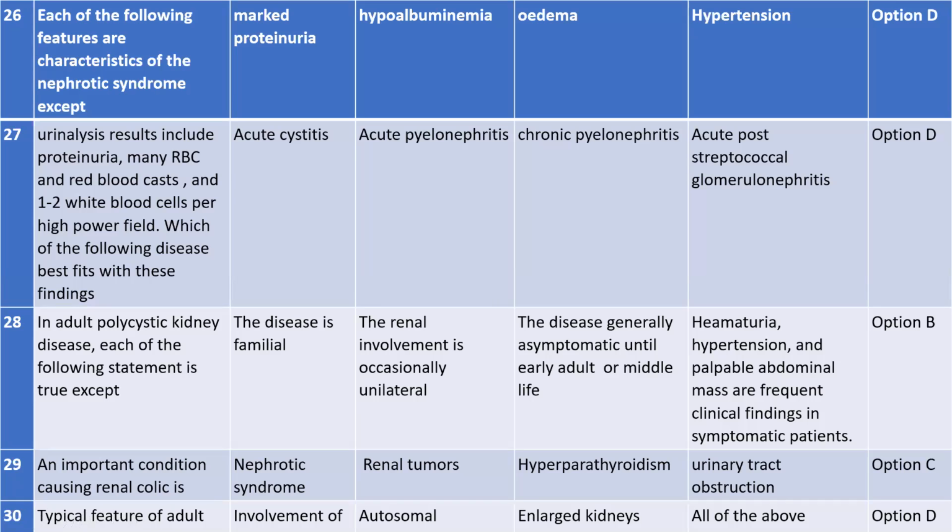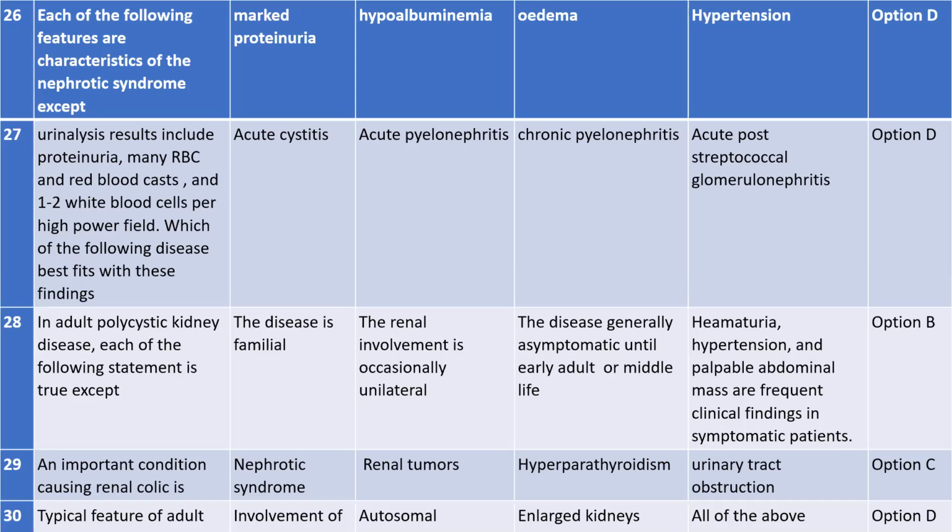Hypoalbuminemia also occurs, albumin is low. And then edema also occurs, like swelling over the body or any parts of the body. And hypertension is not the characteristic feature. It can be a clinical manifestation, a sign and symptom, but it is not the characteristic that denotes that a person suffers from nephrotic syndrome. So that is why option D is the correct answer. So let's move on to 27.